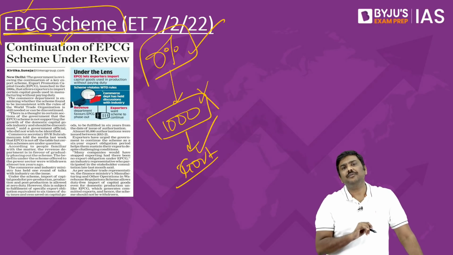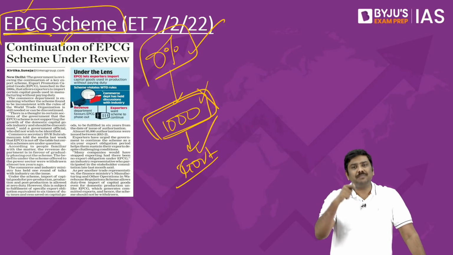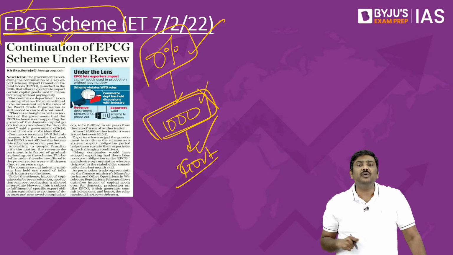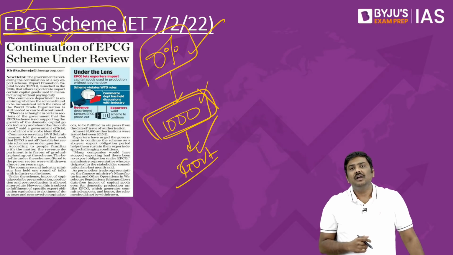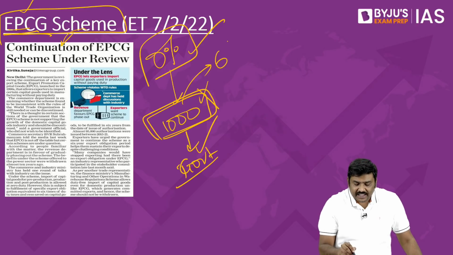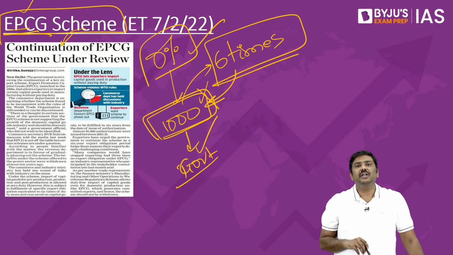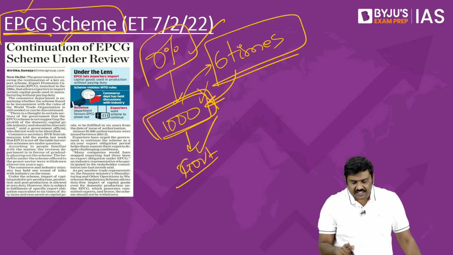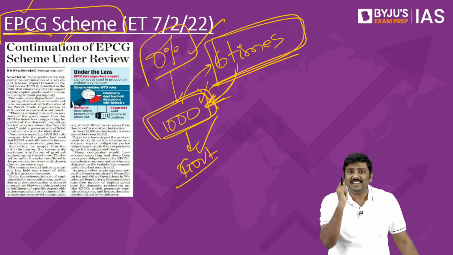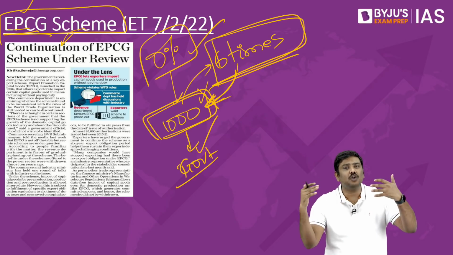But there is one condition. What is the condition? Whatever exempted tax plus cesses plus import duties you are going to enjoy, in the next 6 years, you will have to export 6 times this exempted duty. Again, under that also there is a concept of export obligation.